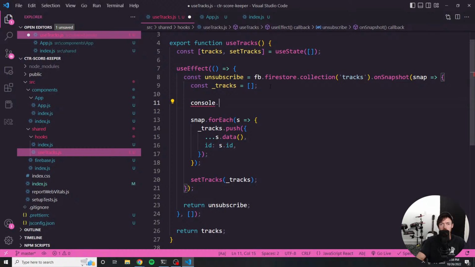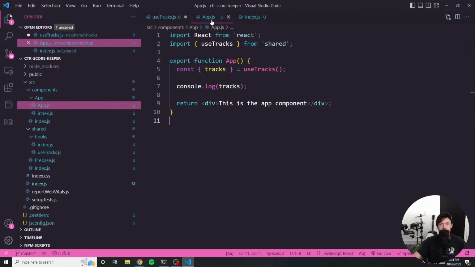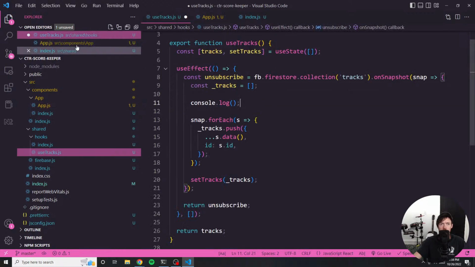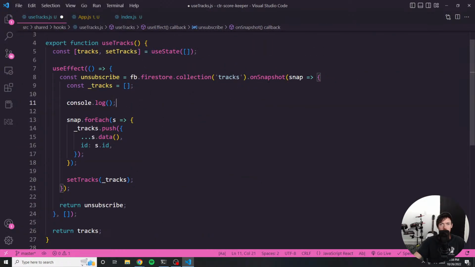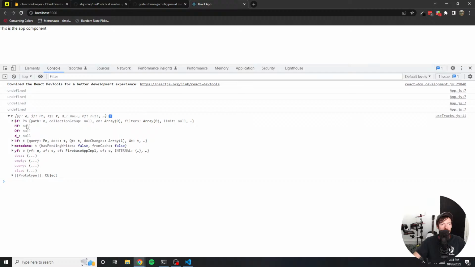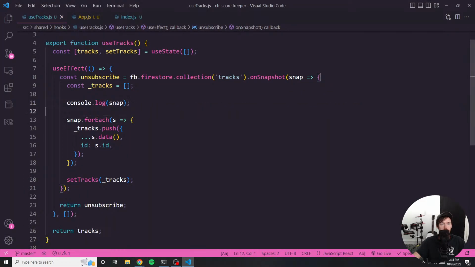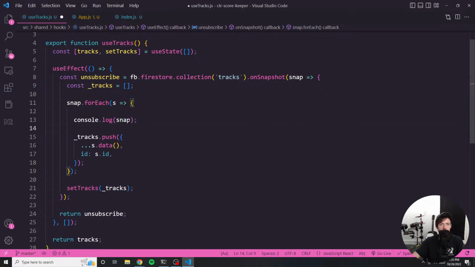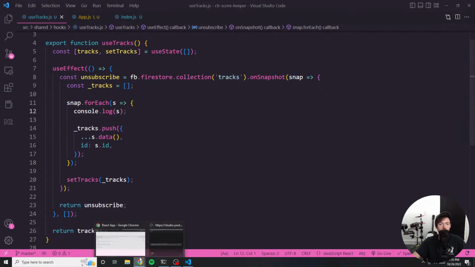So let's console.log within the actual hook itself. And just to keep the logs clean, I'm going to comment out this particular console log. And let's start to log what the snap looks like. So this is the snapshot. So the snapshot is this interesting looking object. Now, let's move this console.log into our forEach here and just log each individual snap and see what we have here.